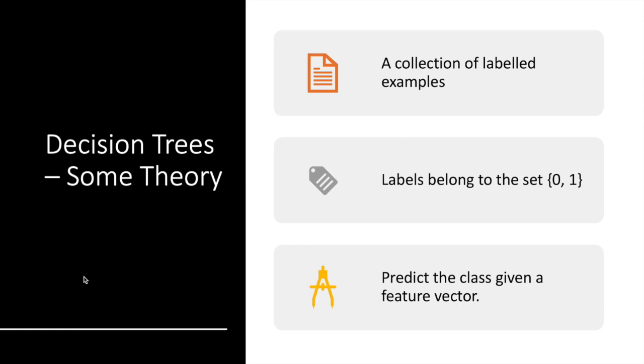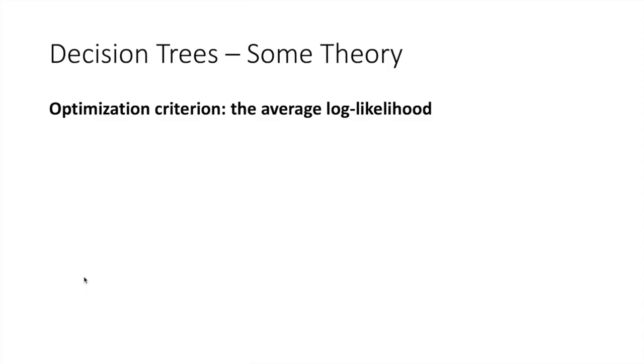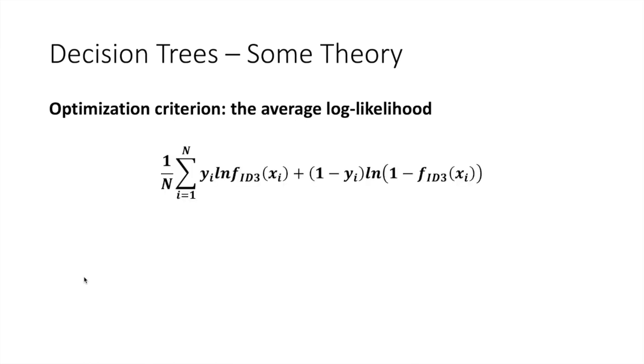And there are various formulations of the decision tree learning algorithms, and we could consider one which is ID3 now. The optimization criterion in this case is the average likelihood, and this is the formula we have. Basically, this is the average likelihood criterion that we want to calculate or evaluate. As you see, it looks a bit like a logistic regression.